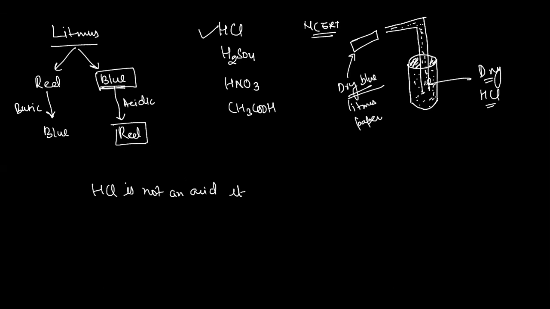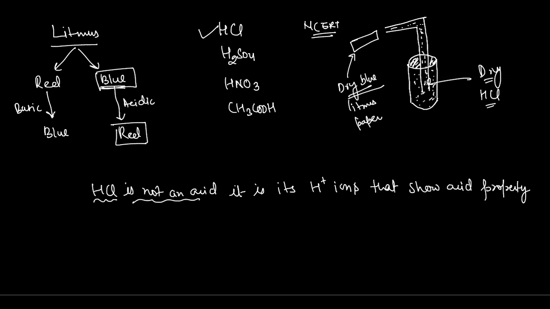It is the H plus ions that show the acidic property. If I'm saying HCl is an acid, then here the color must change. The color of the litmus paper must change to red, but it is not changing to red because there is no dissociation of H plus ions taking place.